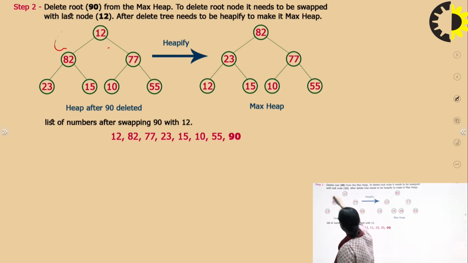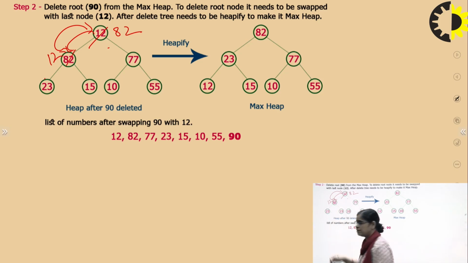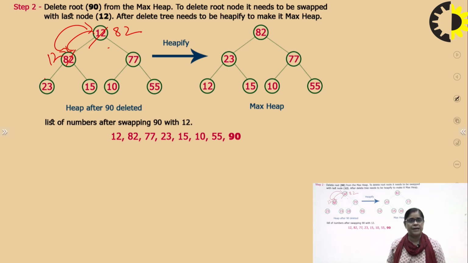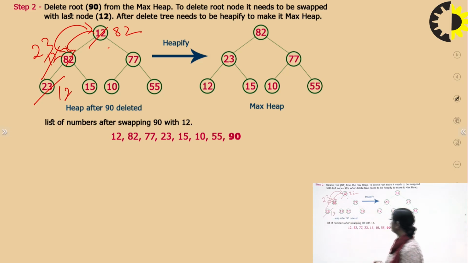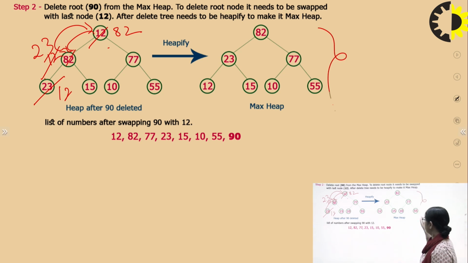We are going to swap this here, it will come like here, and then 12 will come here, 82 will come here, 12 here, and after that swapping, again we will find that it violates the property of the max heap. Then again we are just swapping 12 here and 23 here, and after that we will find that this will be our tree.